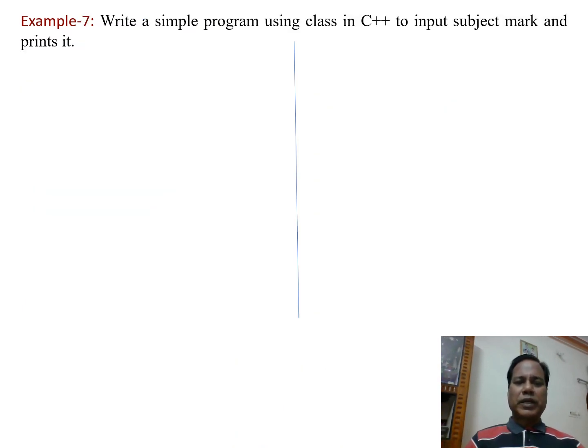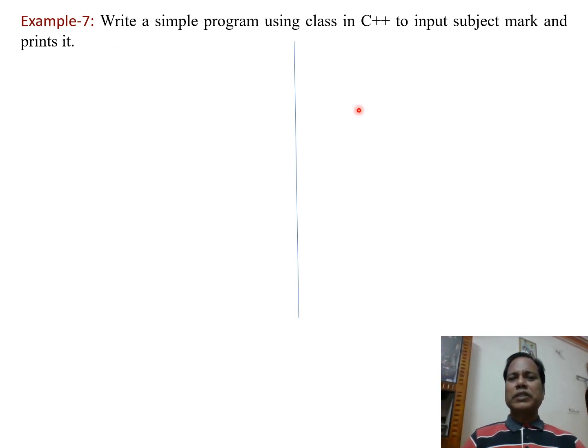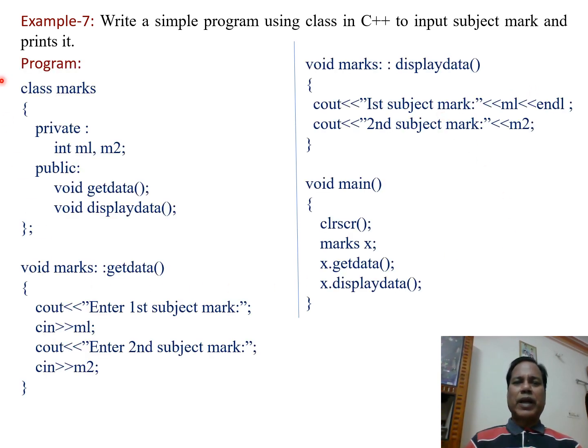Now in the next example, that is example number 7: write a simple program using a class in C++ to input subject marks and print them. So in this example program we have to enter subject marks and print them. Then a program can be written like this one.